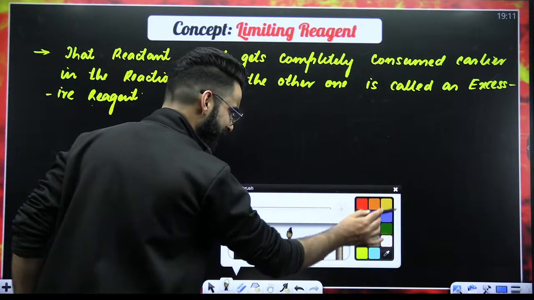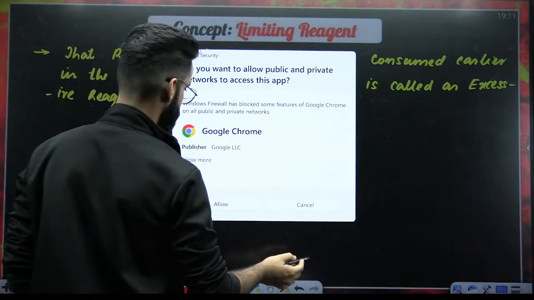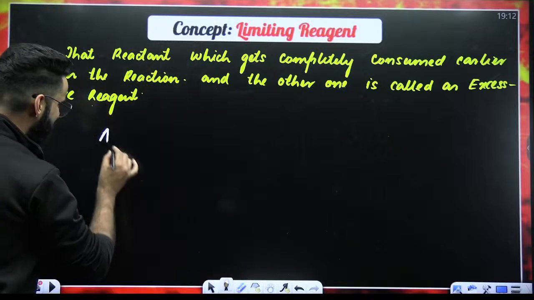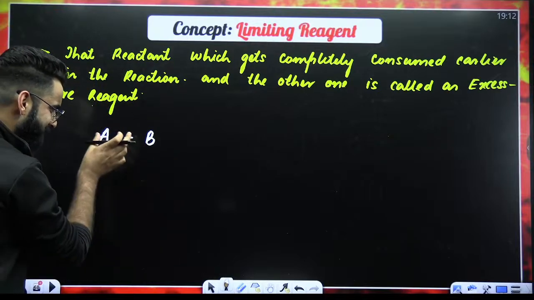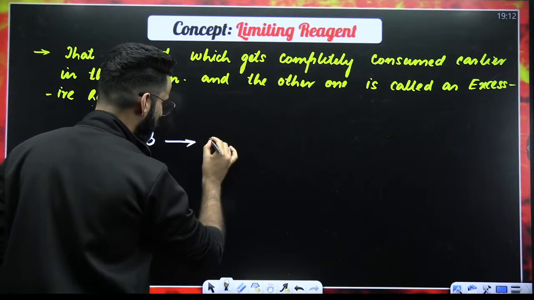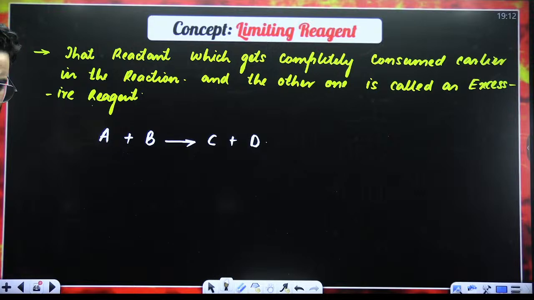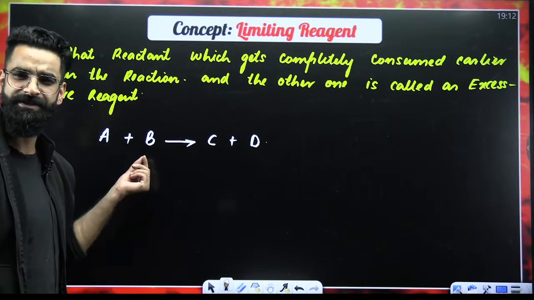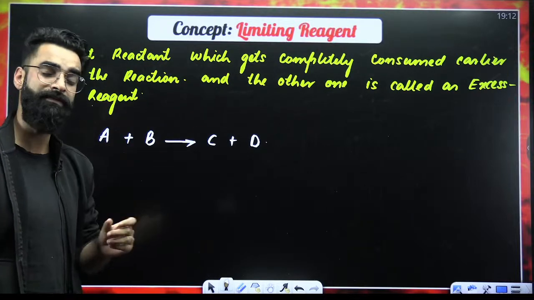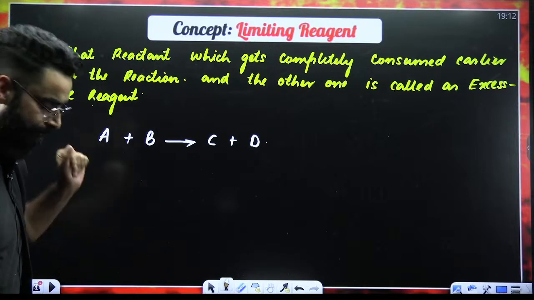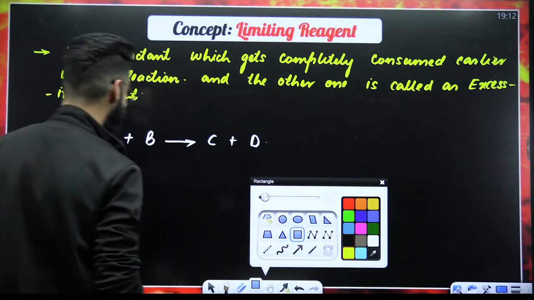For example, imagine that I've got a reaction in which A and B are the reactants, and these reactants are supposed to react and form the products C and D. Let's say this is the reaction wherein A and B react, and when they start reacting, they lead to the formation of C and D. This reaction will be taking place in a container.